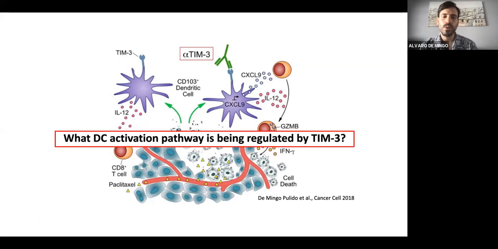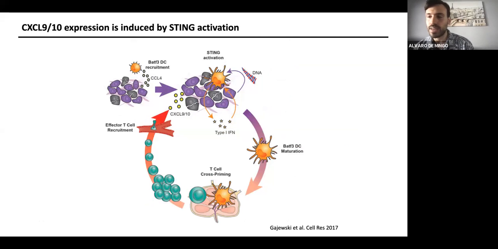At that point, we wanted to know which DC activation pathway is regulated by TIM-3. We started reading the literature, and we found this nice review from Gajewski in 2017, explaining the central role of dendritic cells and STING in orchestrating anti-tumor T cell responses. They proposed the first ideas of how the release of DNA and other DAMPs could be associated with infiltration in dendritic cells, activating type 1 interferons and releasing CXCL9 and CXCL10 expression.